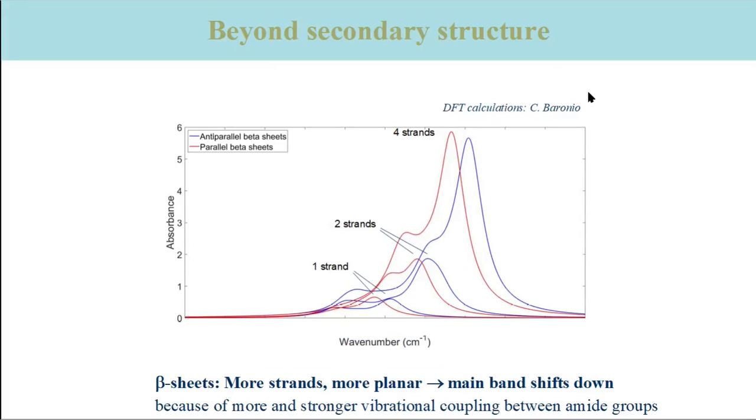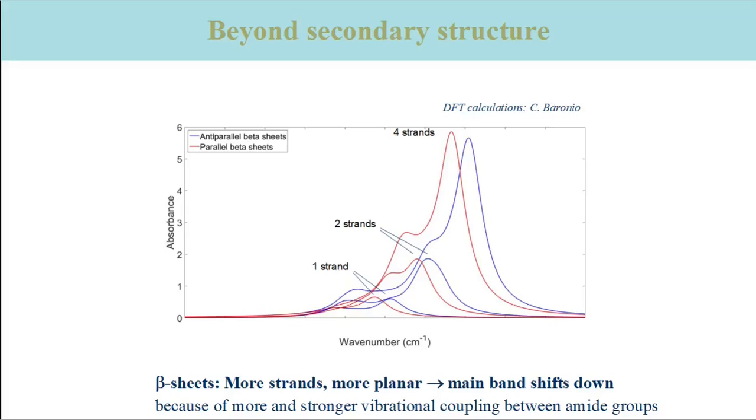The next example are beta sheets. In the discussion of thermal denaturation, I mentioned already that intermolecular beta sheets of protein aggregates absorb at lower wave numbers than the intramolecular beta sheets of globular proteins. The explanation for this observation is that the intermolecular beta sheets tend to have more strands and more planarity. The strand effect is illustrated in the figure, which shows calculated beta sheet spectra.